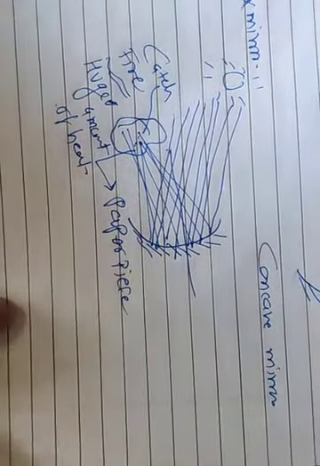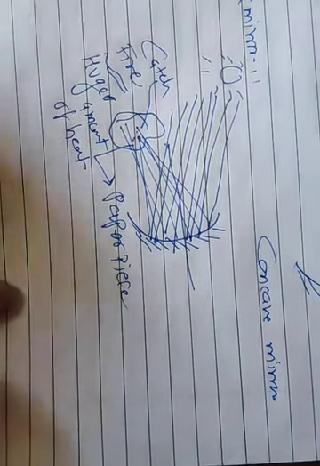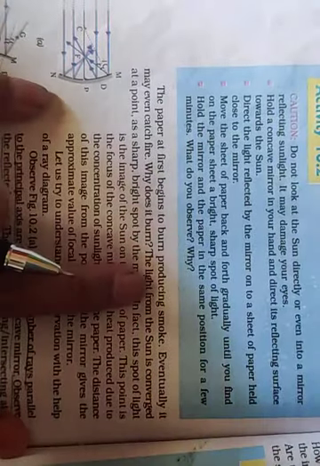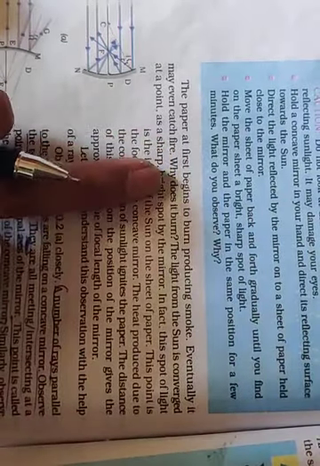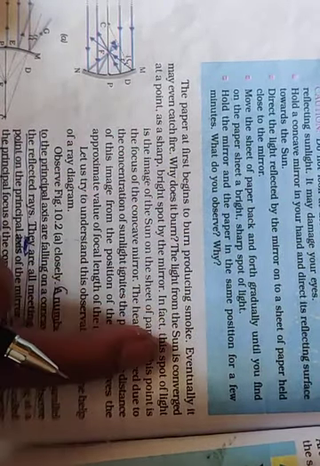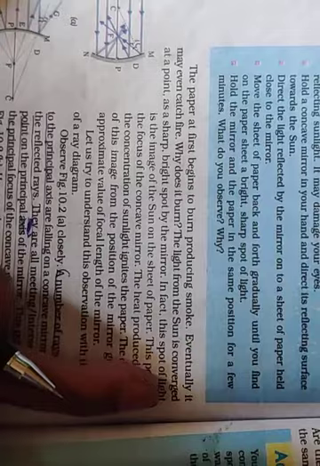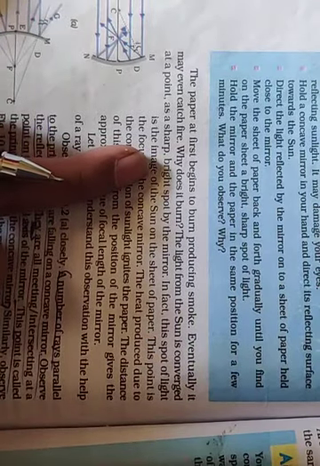So here, why is this phenomenon taking place, we have to check it out, and for this an activity has been given. The paper at first begins to burn, producing smoke. Eventually it may even catch fire. Why does it burn? The light from the sun is converged at a point, at a sharp point.